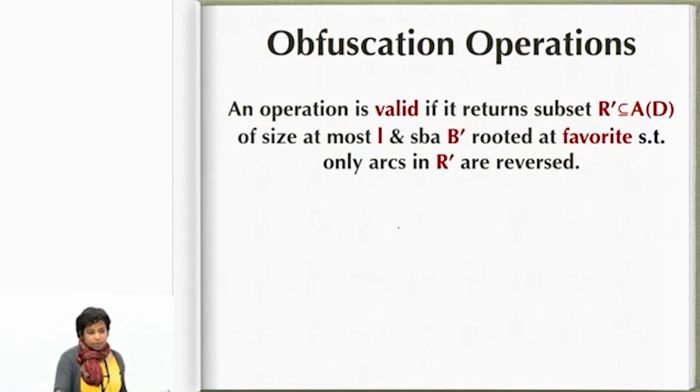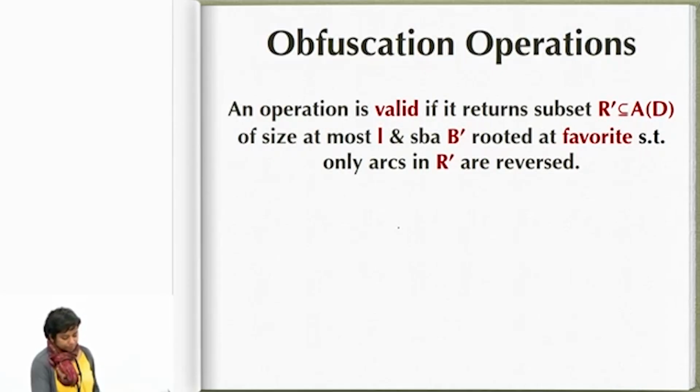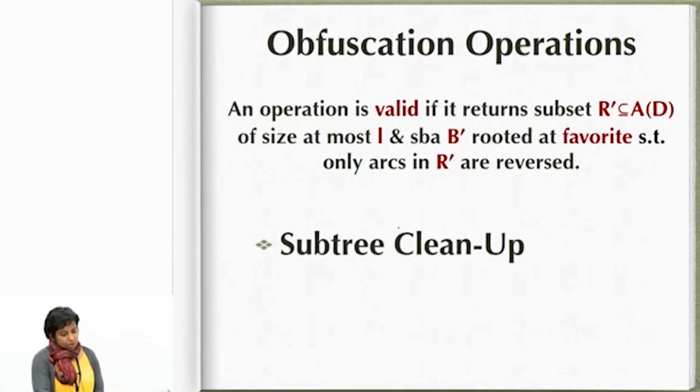In that way, I'll be defining a couple of operations that we perform on the SBA, and they can be viewed as some kind of obfuscation operations. You're basically trying to hide the matches that you're trying to fix and so on. The first operation is called subtree cleanup, and the second one is called cyclic shift.